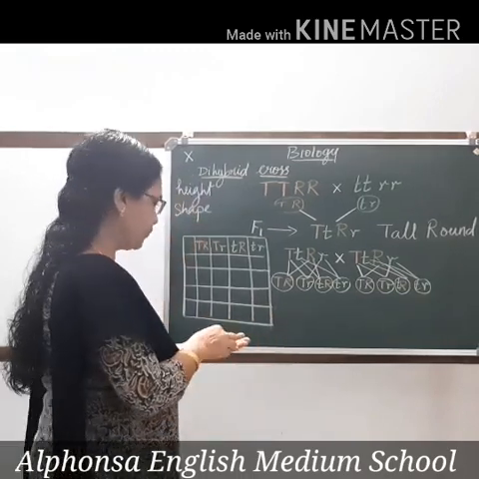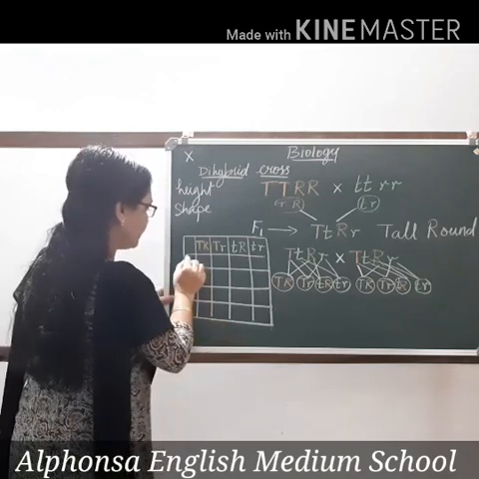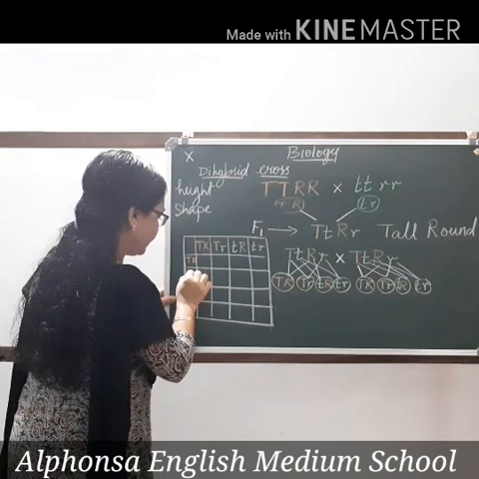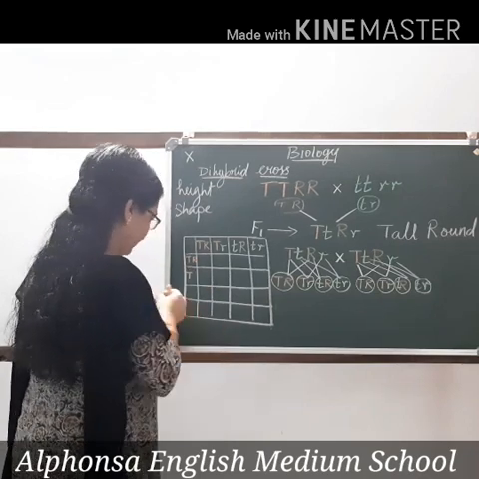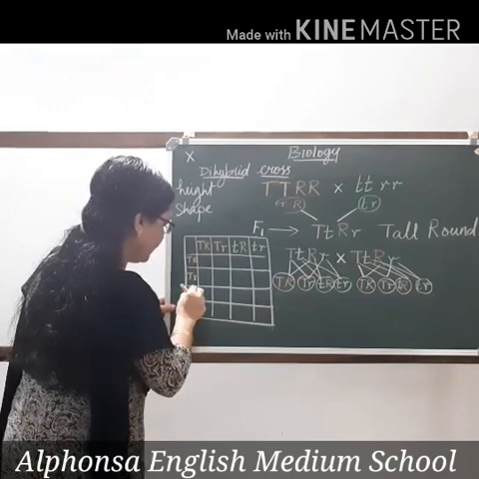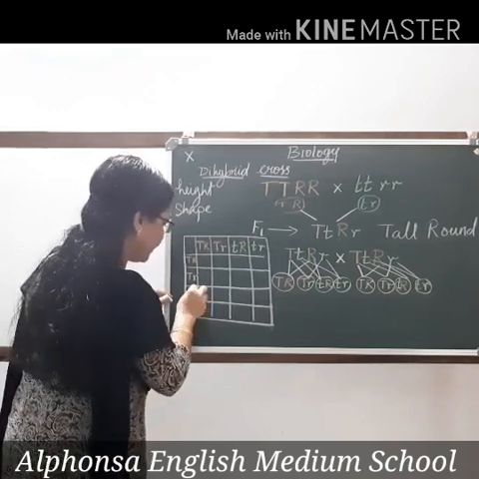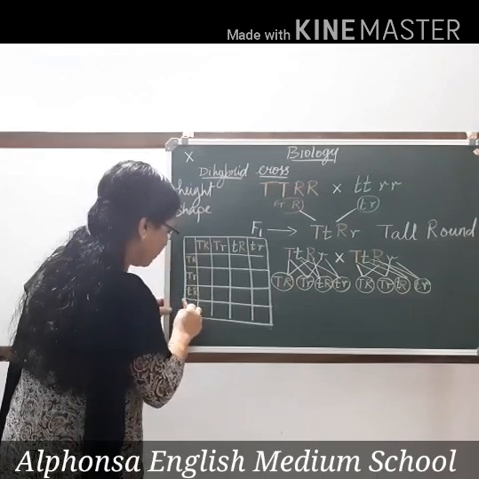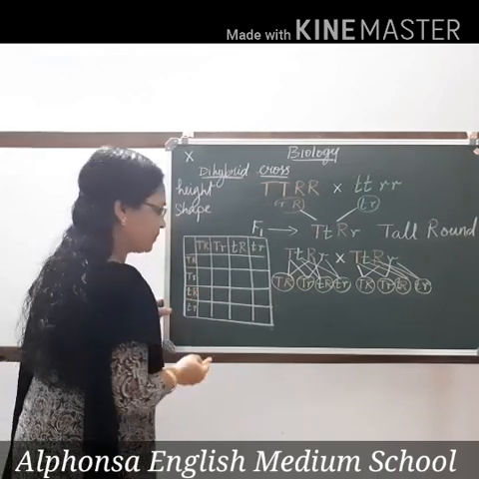So next gametes for capital T, capital R, capital T, small r, small t, capital R, and small t, small r.